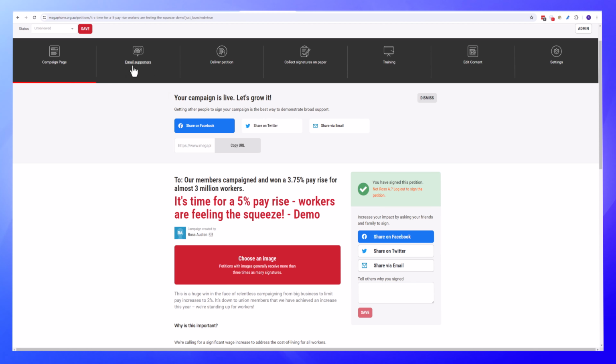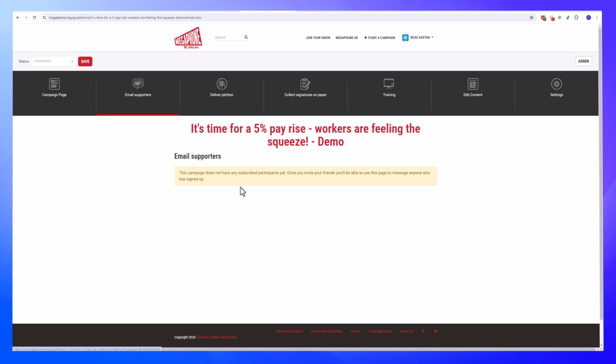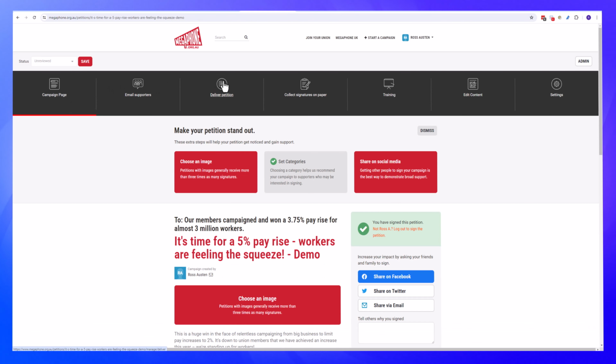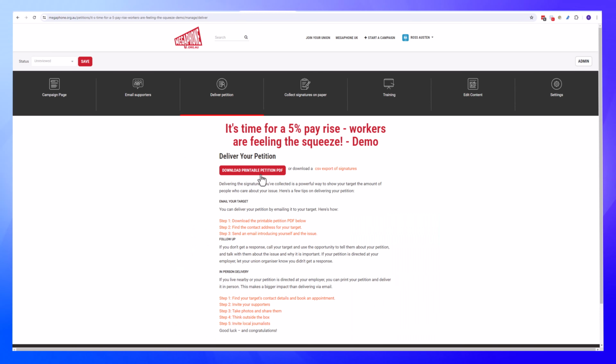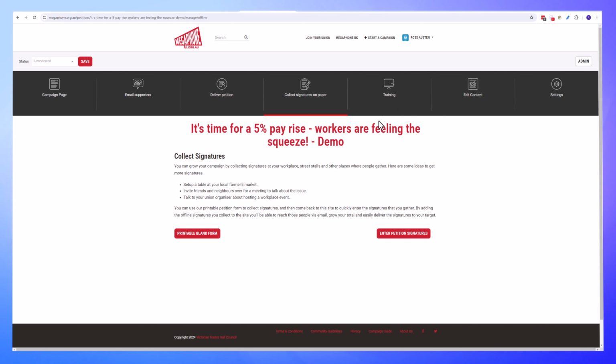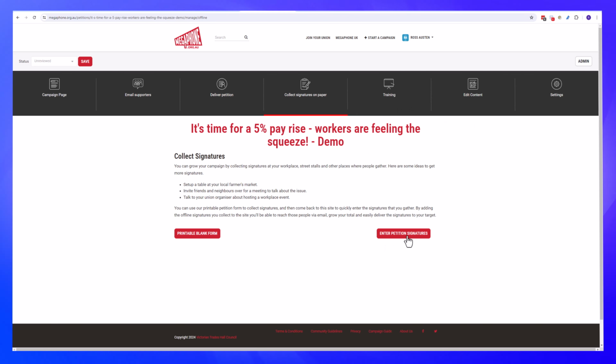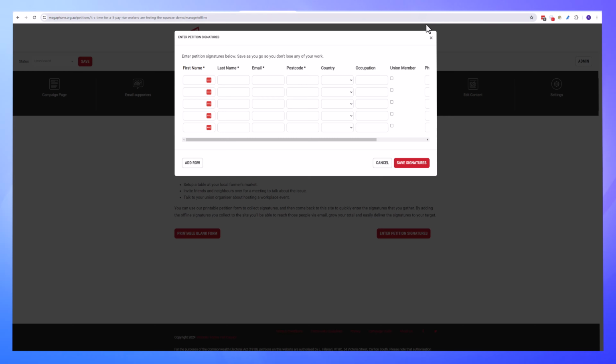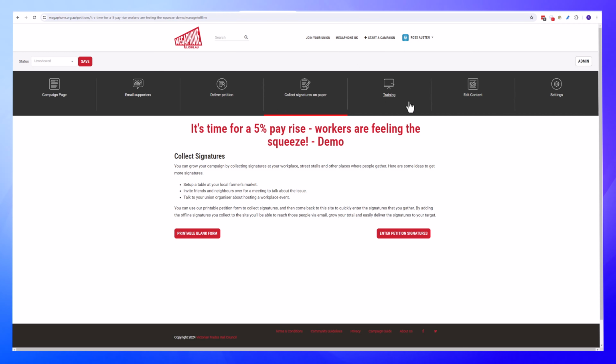Later on, you can email the supporters that have opted in, who've signed the petition, have opted in to actually receive updates. You can deliver the petition as a printable PDF. So if you want to hand the petition around, you can do that. You can collect signatures on paper and enter the signatures through the system like that. So you have a way of handling paper collection. And that is the basics of it.